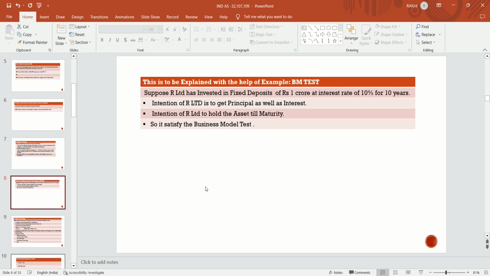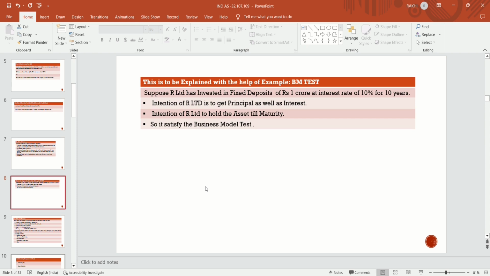So the intention of R Limited is to receive the principal as well as the interest after maturity and hold the asset till maturity. So it satisfies the business model test, and one condition of amortized cost is satisfied.